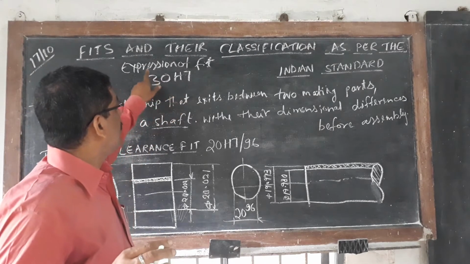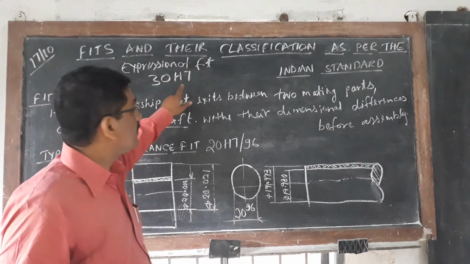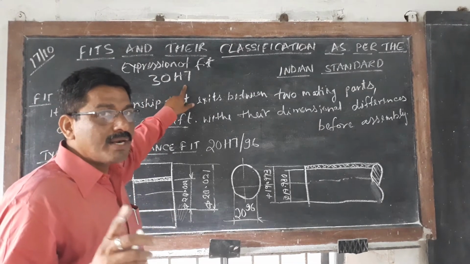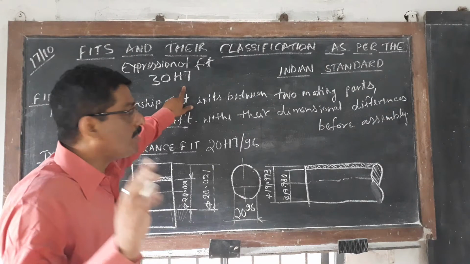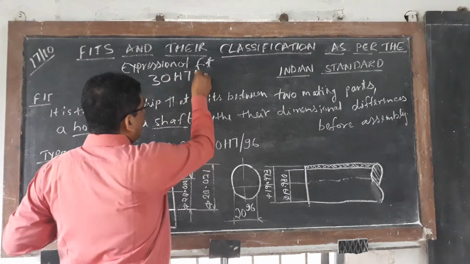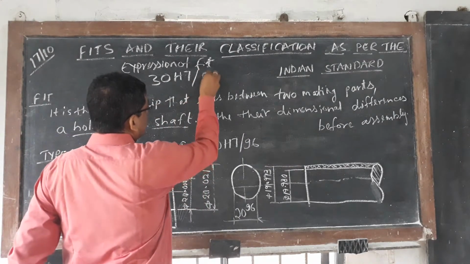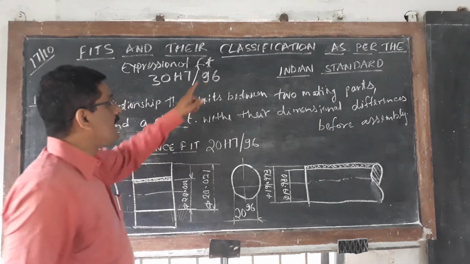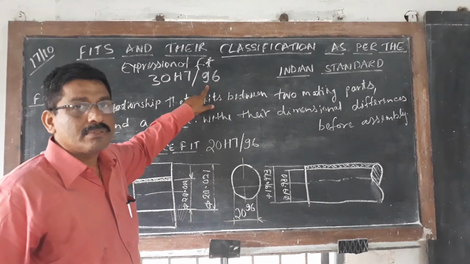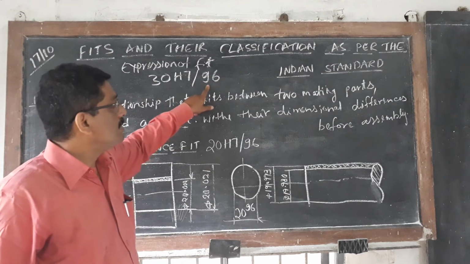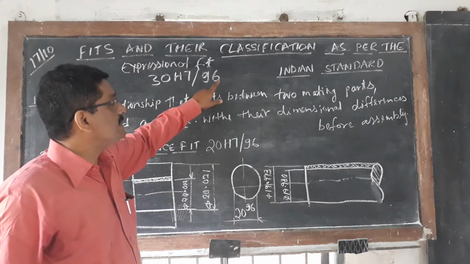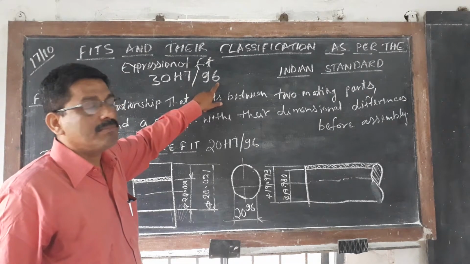When you express a fit on the drawing, only the hole is not sufficient, both are required. 30 H7, and 30 g6. Small letters belong to the shaft, so definitely you can understand it is a shaft. For that, the grade of tolerance is number 6, you have to see.